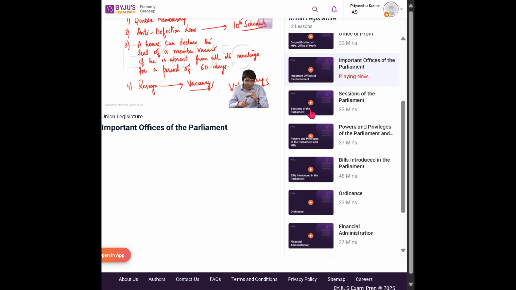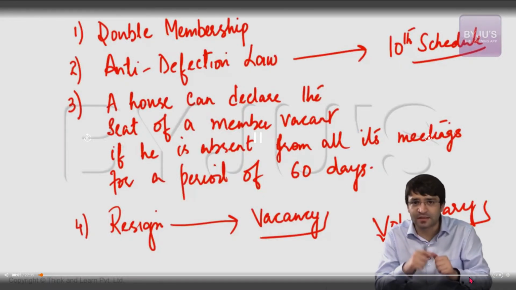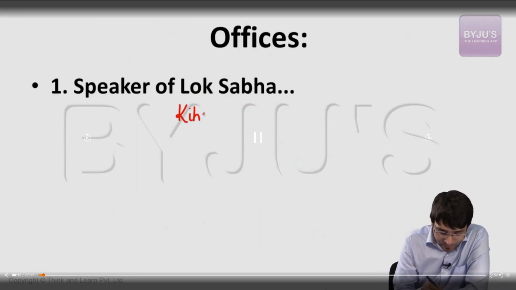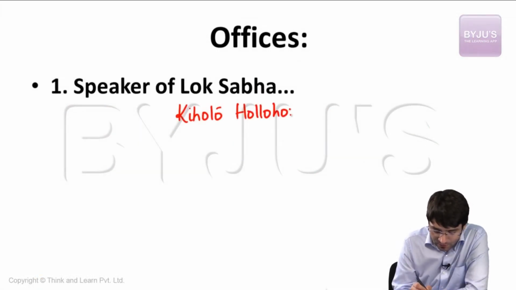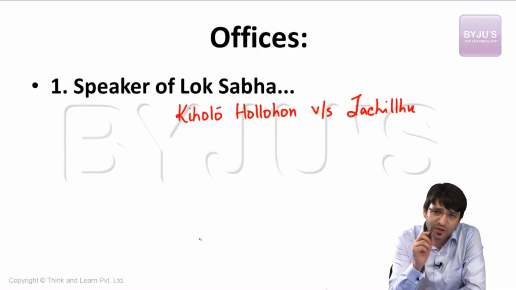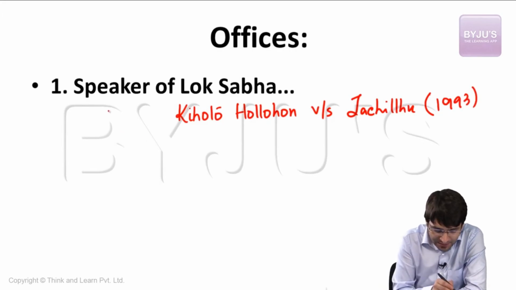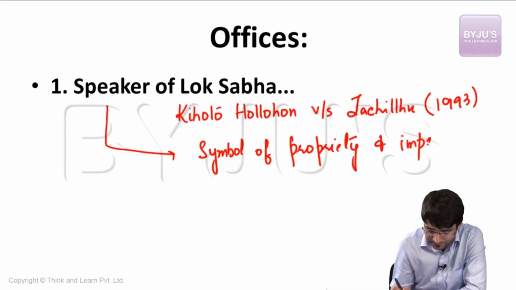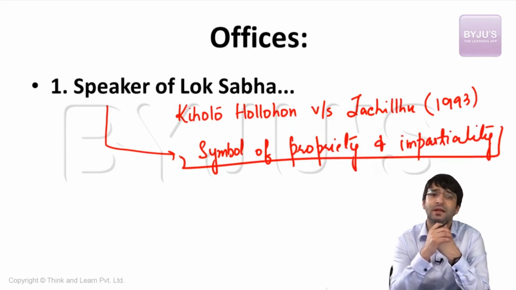Now let's talk about some of the important offices, both of Lok Sabha as well as Rajya Sabha. First up, let's talk about Speaker. Supreme Court in Kihoto Hollohan versus Zachillhu, way back in 1993, said that Speaker is the symbol of propriety and impartiality.